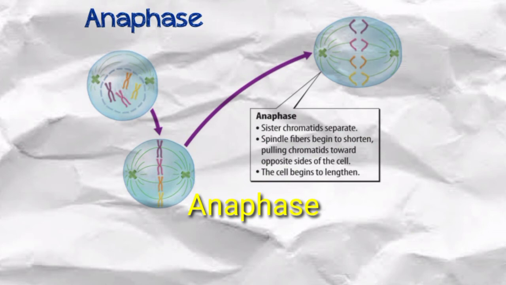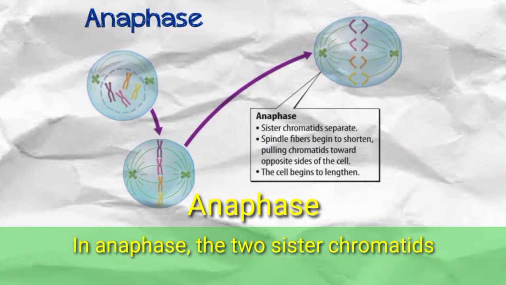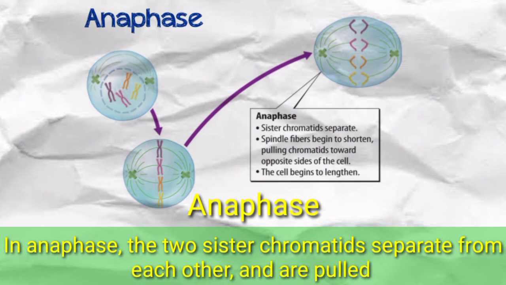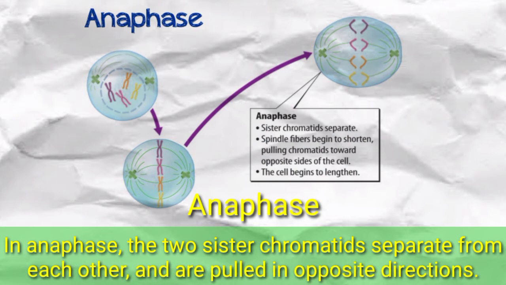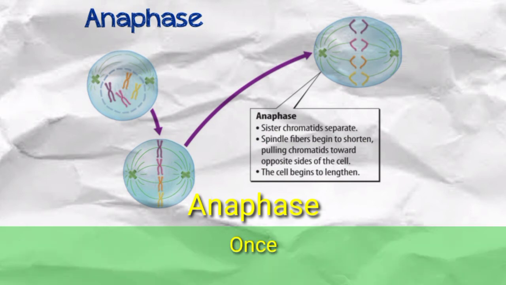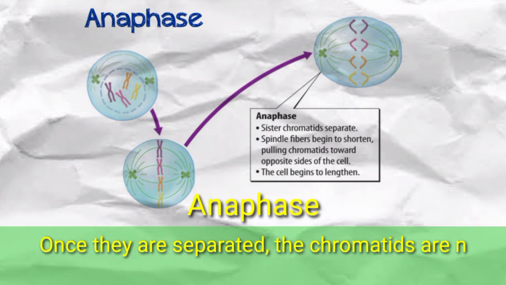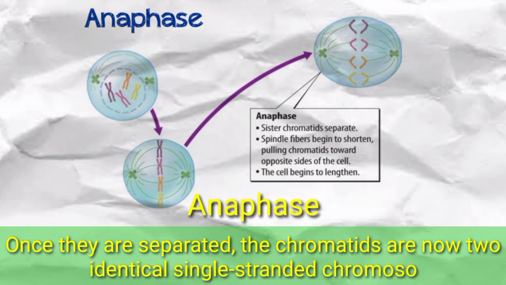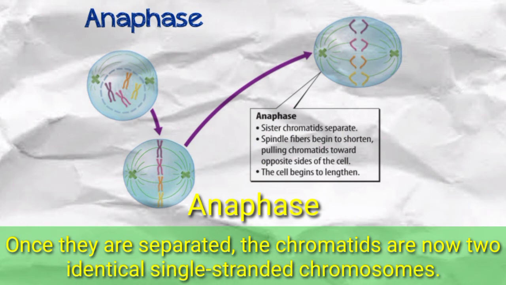Anaphase. In anaphase, the two sister chromatids separate from each other and are pulled in opposite directions. Once they are separated, the chromatids are now two identical single-stranded chromosomes.